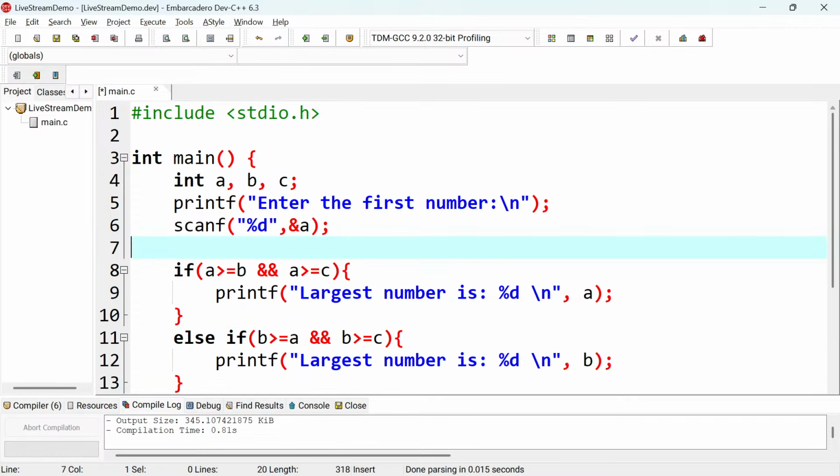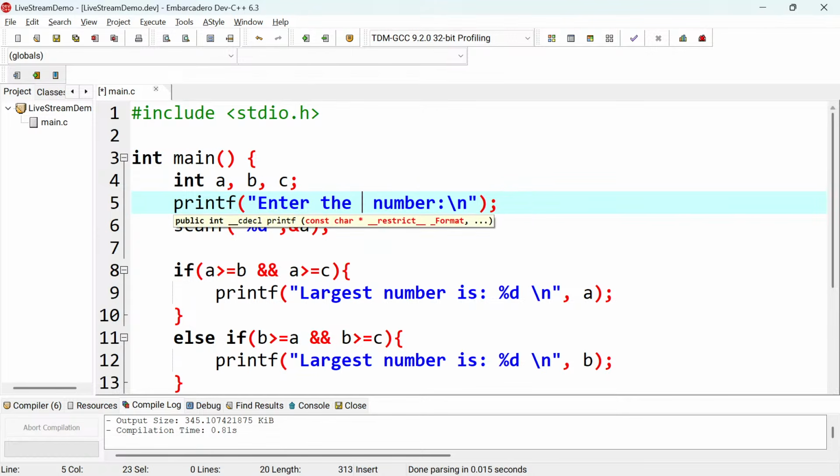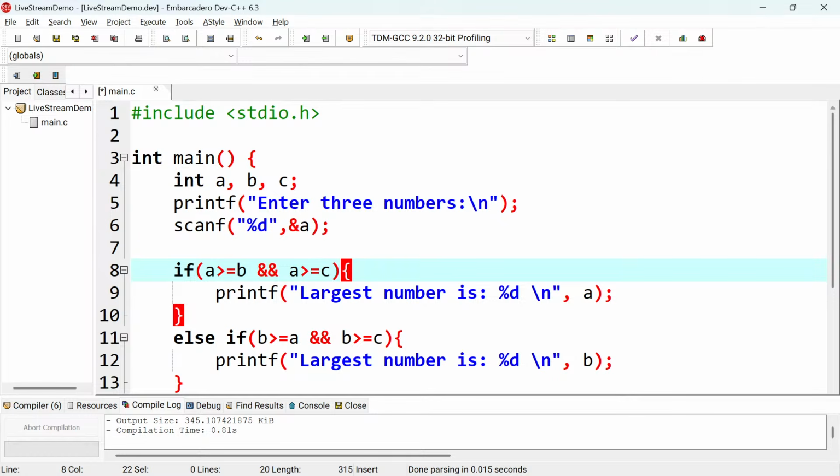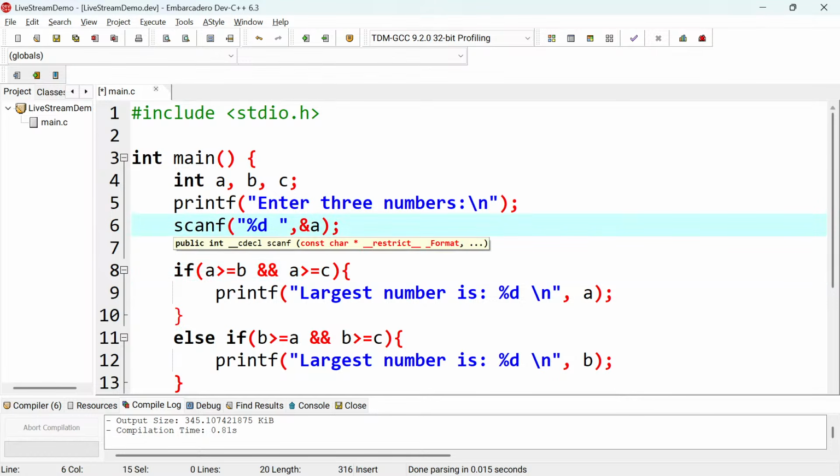and then play around with this to come up with three values for A, B, and C just at once, or in one go, so that we can write maybe the minimal code, right? So instead of saying enter first number, I will just say enter three numbers, and then the next thing I would do here is to have three placeholders like %d, just like this. Then I'll put the first number in A, the second number in B, and the third number that I enter in C. So this will be good.